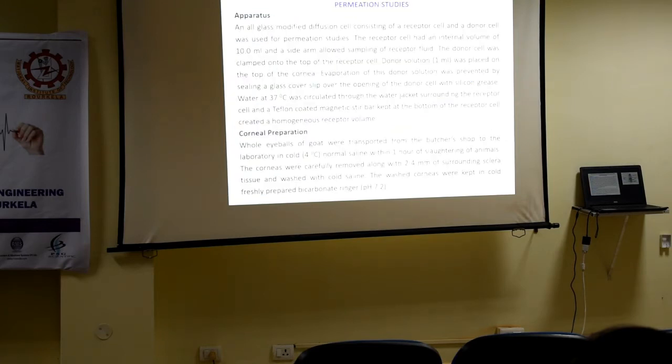Now coming to the methods of dissection of cornea and the apparatus used. For cornea dissection, we usually collected the whole eyeball from the local butcher shop, and from there the animal is immediately sacrificed. This is the goat. Goat being sacrificed, within 1 hour we collected the entire eyeball in a normal saline solution, and we separated out the corneal part by dissecting. Then we washed out any remaining residual matter, and the clear cornea was used for the experimental study.